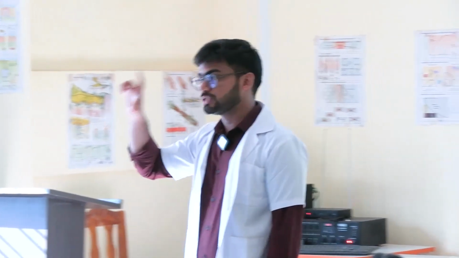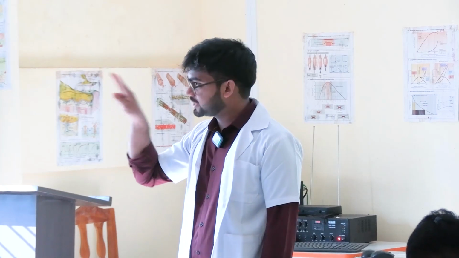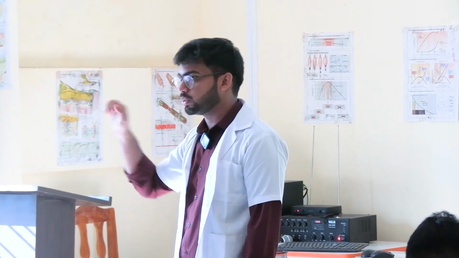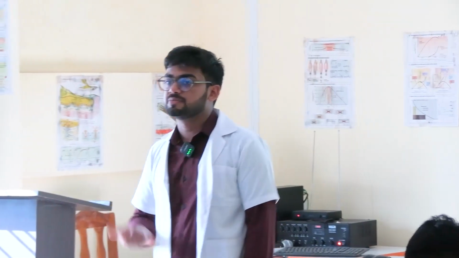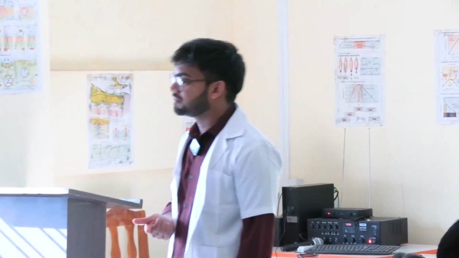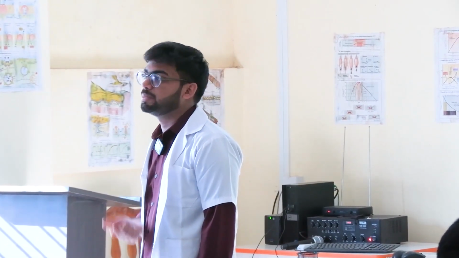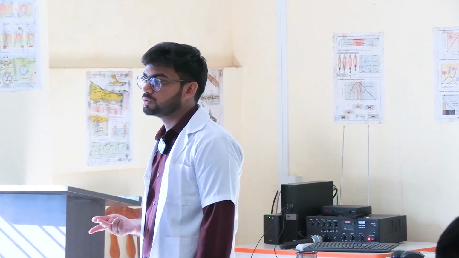Now using that PCV value, we can also detect two RBC indices. One is MCV, one is MCHC. What is the formula of MCHC? Hemoglobin by PCV into 100. Suppose your hemoglobin is 15. PCV is 45. What will it come to?